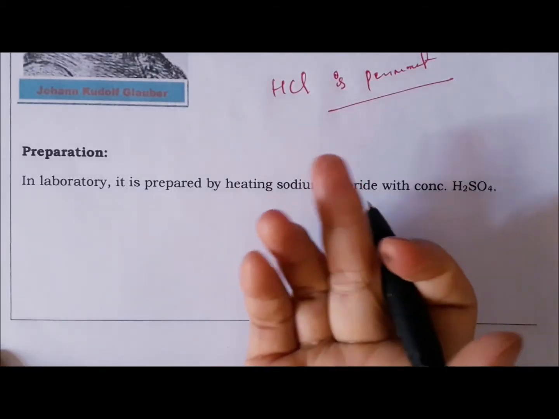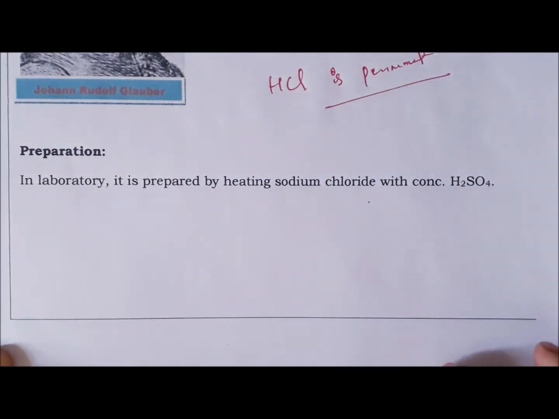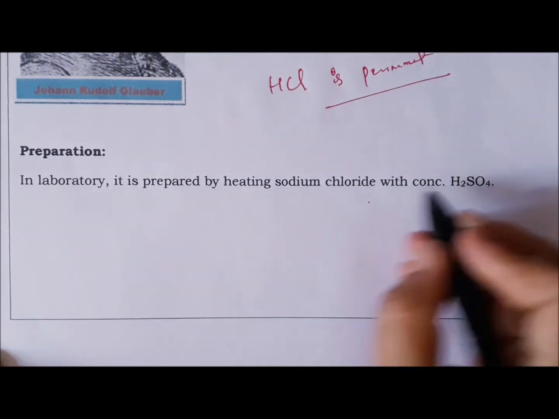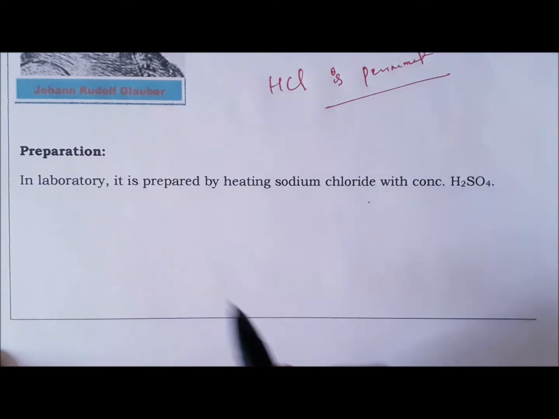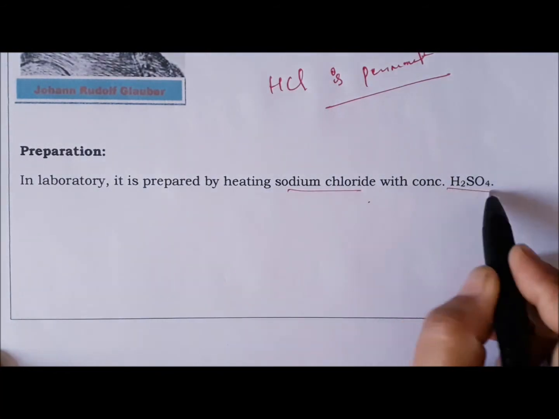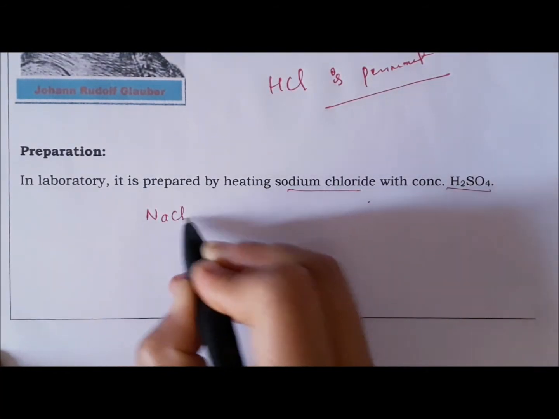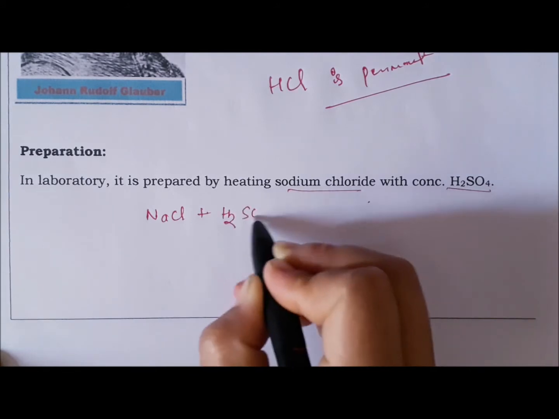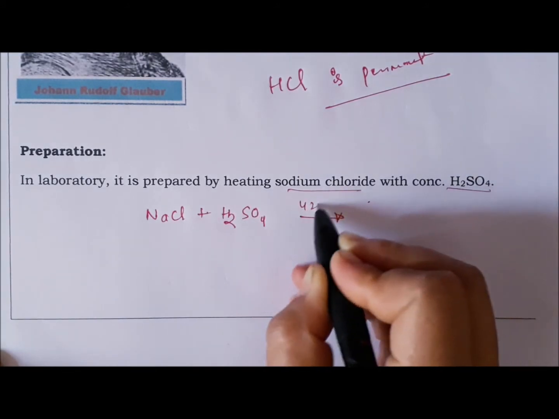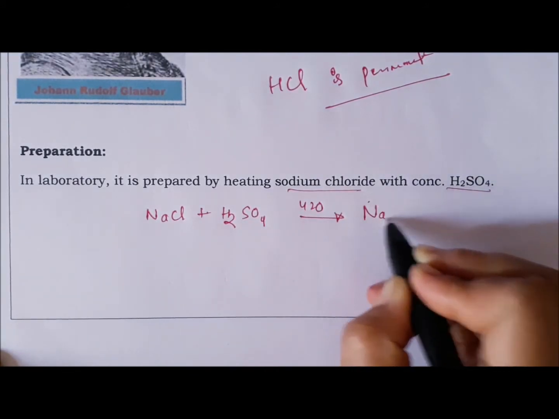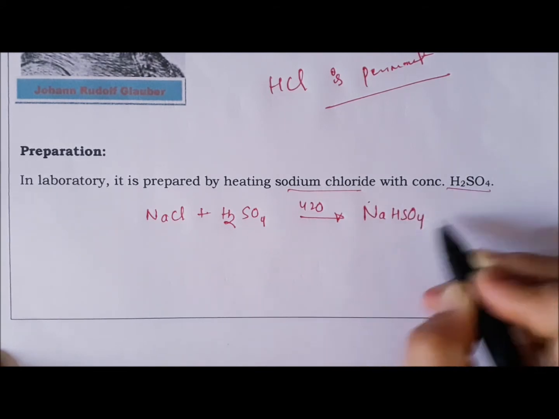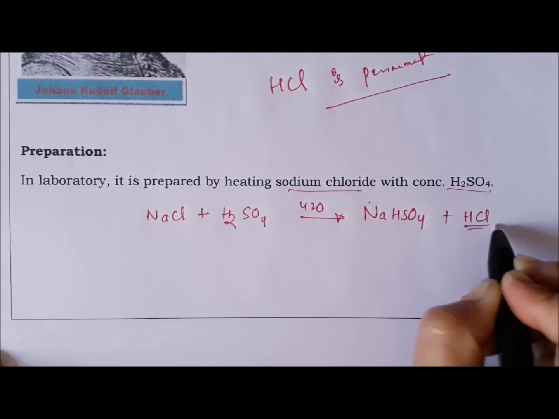Now next, preparation, as we have already discussed. HCl can be prepared by heating sodium chloride and sulfuric acid. First you will get sodium bisulfate and HCl, which is our product.